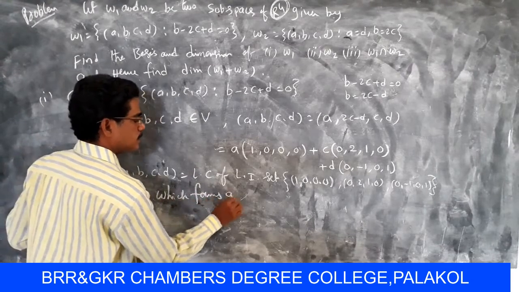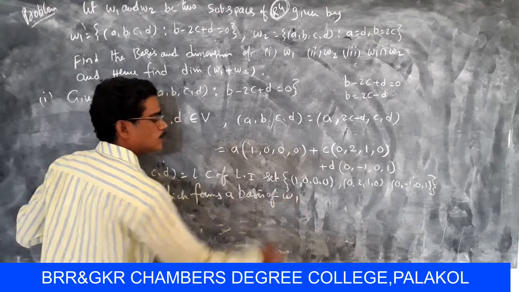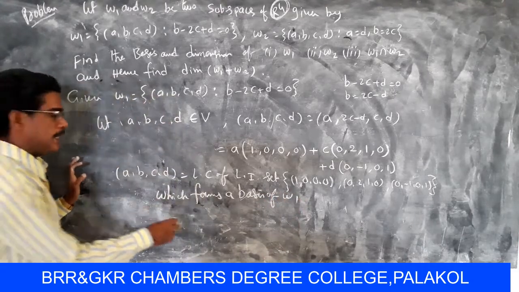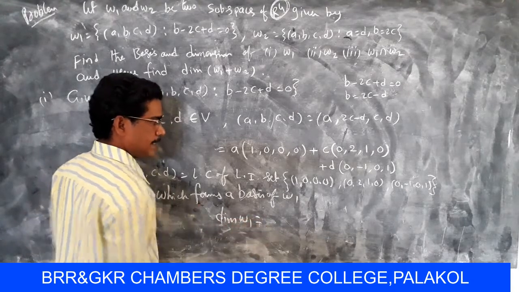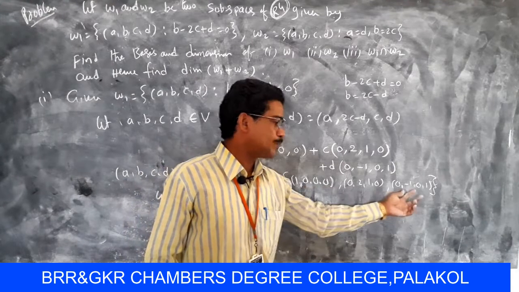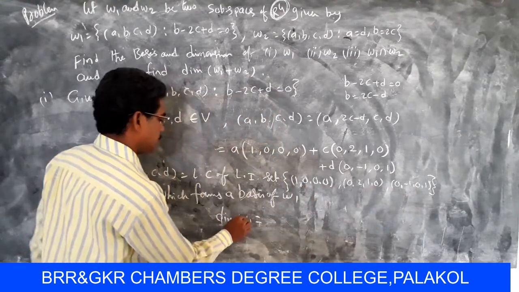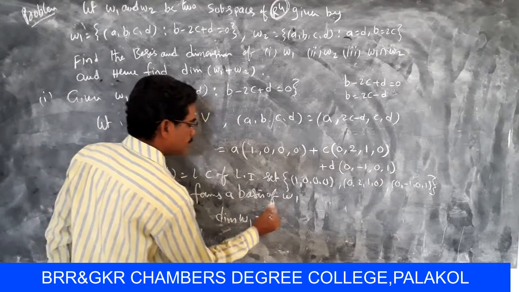So finally the dimension of W1, here 3 vectors are there, 1, 2, 3, so the total number is the dimension. So dimension of W1 equal to 3.